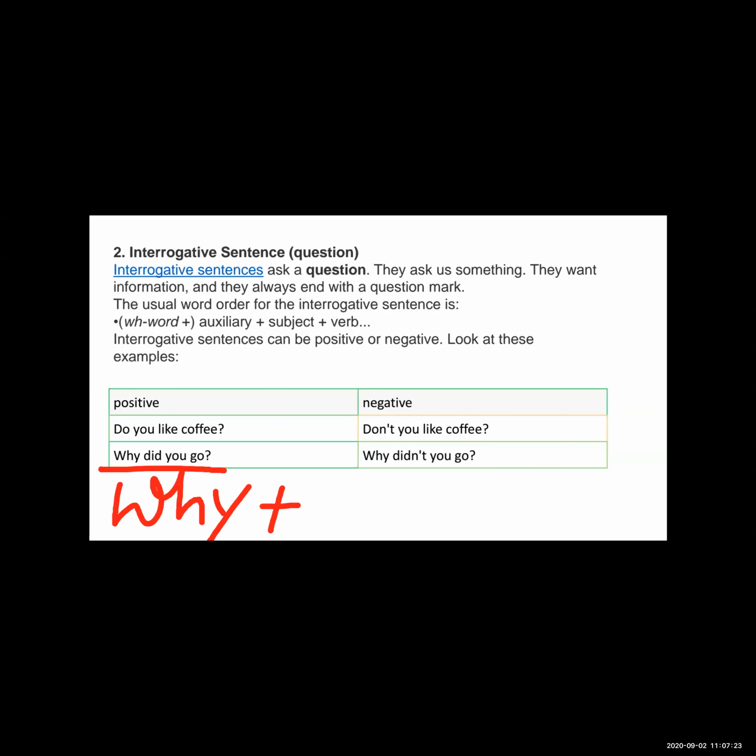Now see did. Did is an auxiliary. Then the subject, the subject is you. And after that there is the verb, that is go. So the word order should be in this format.